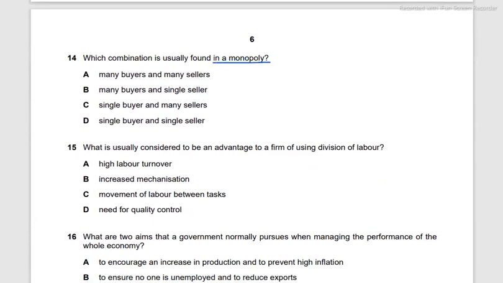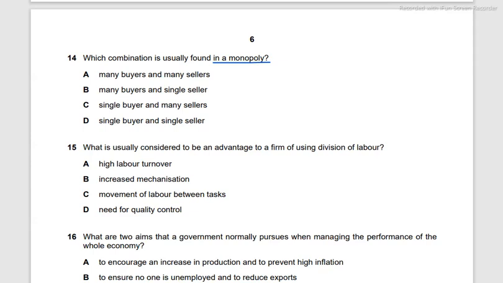Now remember, a monopoly is when there's a single firm that's selling and there are many buyers. And so a monopoly has this unfair advantage over everyone. They can charge higher prices, they can reduce the quality, and obviously the amount of choices available for the consumers will be less.